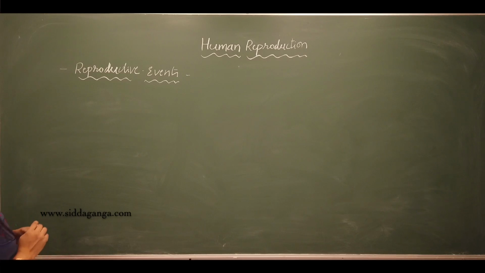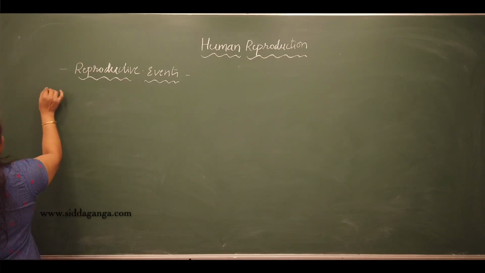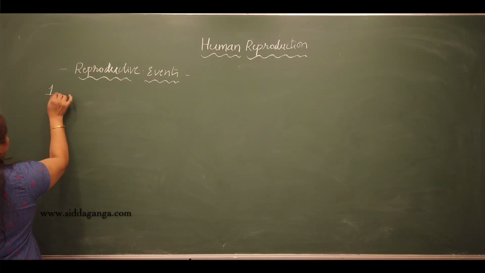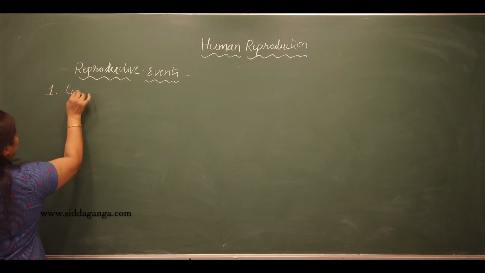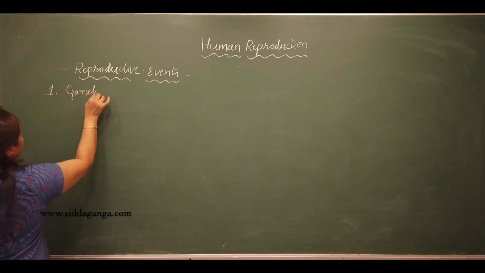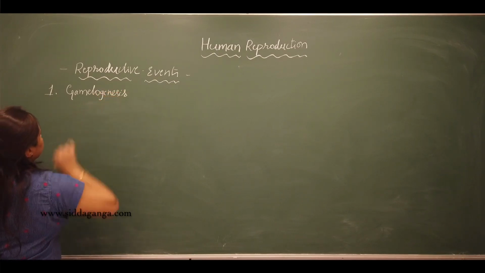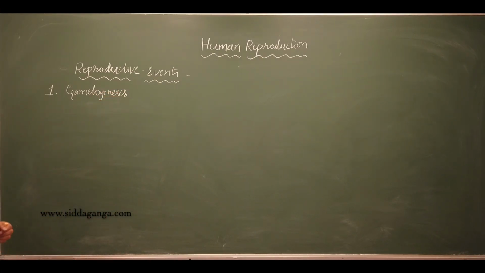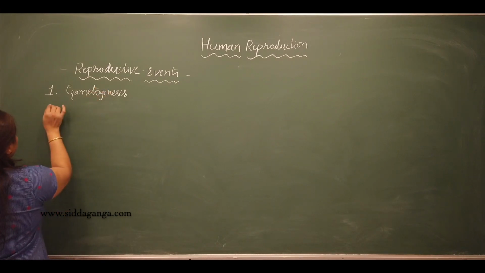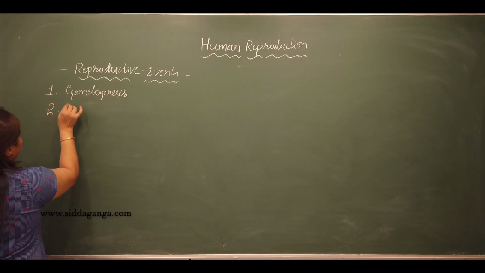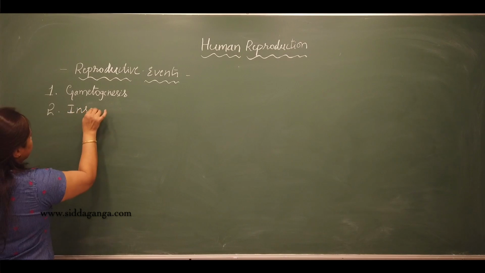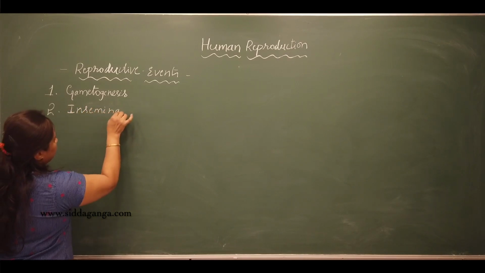The first event in sexual reproduction is gametogenesis. Then it is followed by insemination.